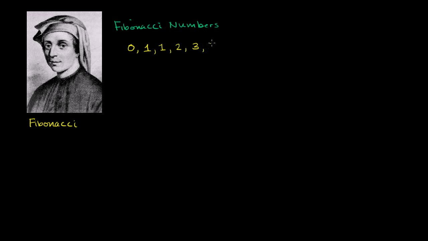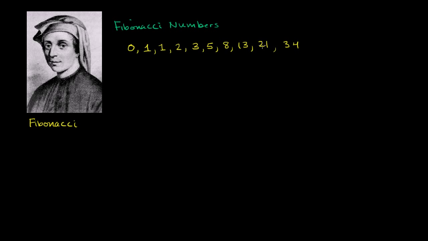2 plus 3 is 5. 3 plus 5 is 8. 5 plus 8 is 13. 8 plus 13 is 21. 13 plus 21 is 34. And the Fibonacci numbers, especially once you start getting into number theory, have tons of fascinating things about them.